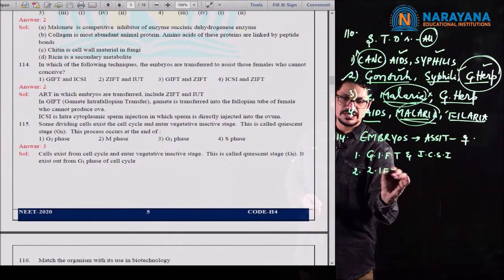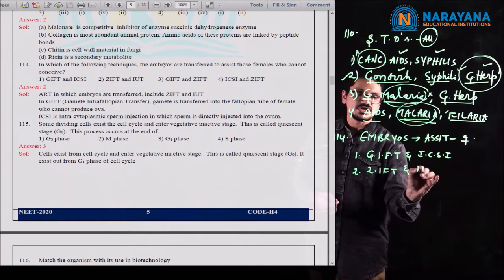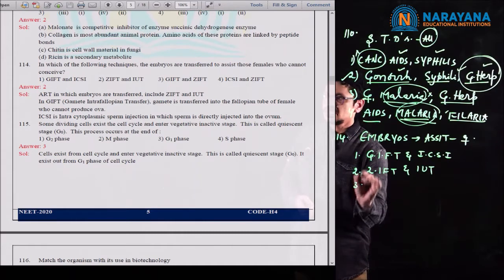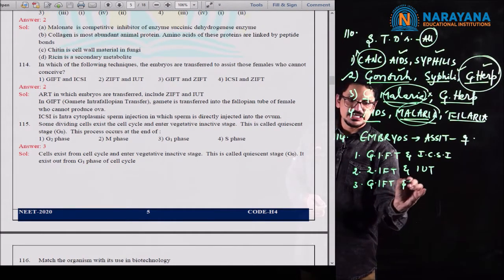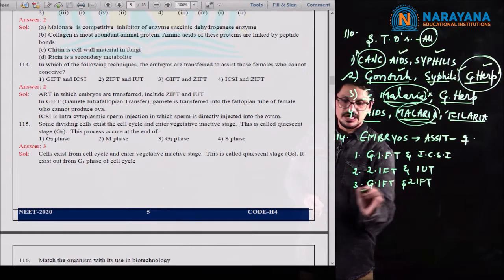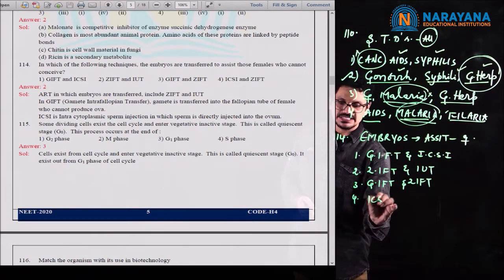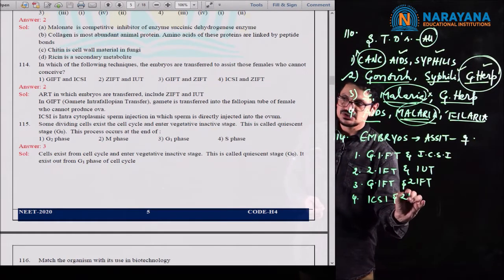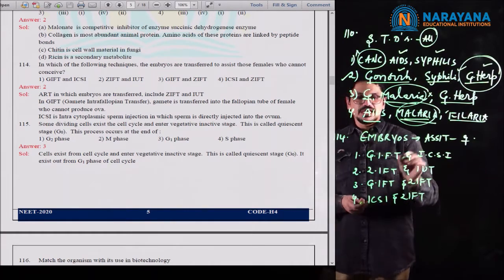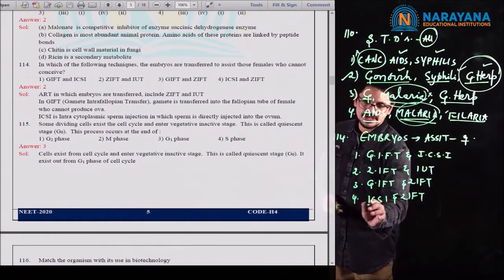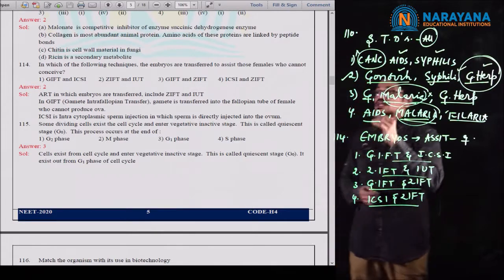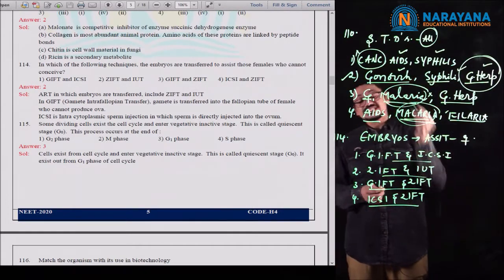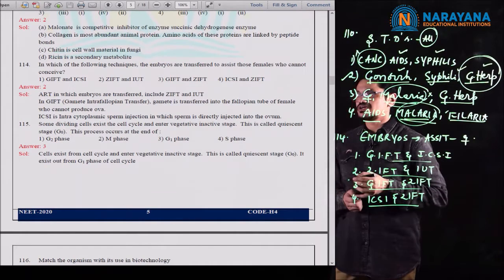Second one, ZIFT and intrauterine transfer. And third one, GIFT and ZIFT. And in the fourth option they mentioned ICSI and ZIFT. In these techniques, they are asking in which the embryos are transferred to assist those females who cannot conceive.